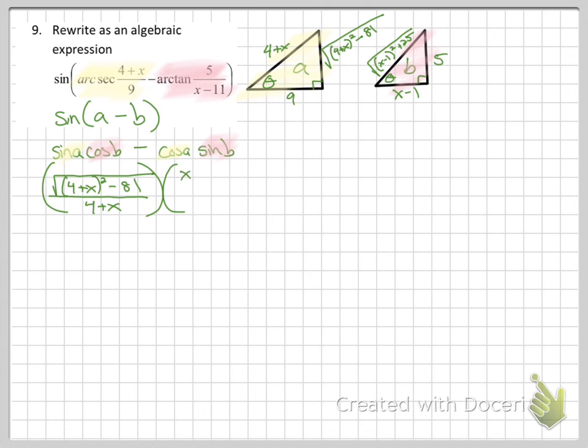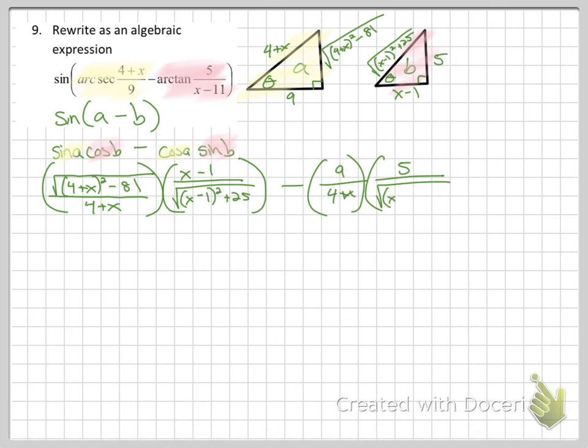Cosine, adjacent over hypotenuse. Problem says minus. Cosine of A, adjacent over hypotenuse. Sine of the second one, opposite over hypotenuse.